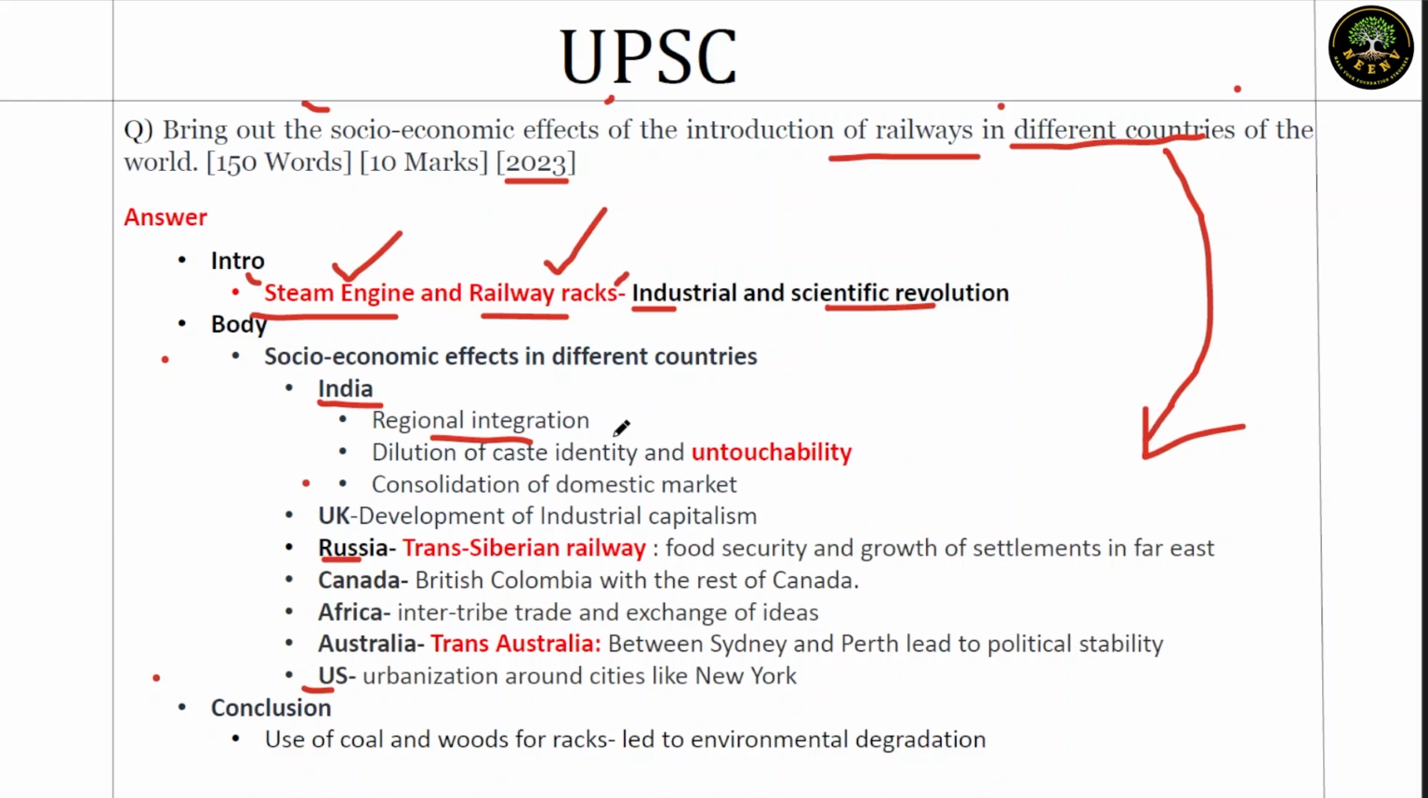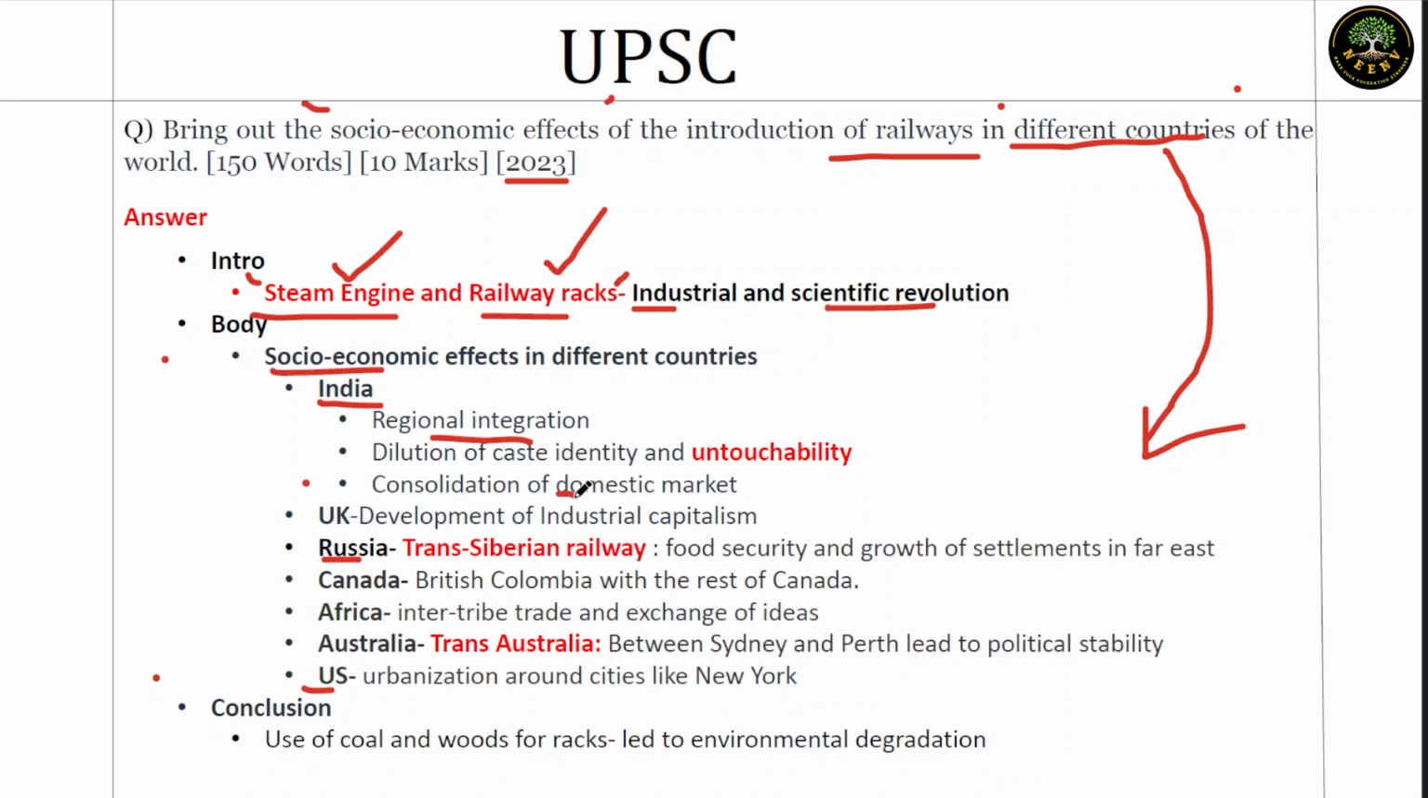Second, dilution of caste identity. See the topic here, it is socio-economic effects. In railway, you just have first class and general compartment. So caste identity is getting diluted there, because every caste has to travel in the same train. You cannot deny traveling in a train because a person from a lower caste is traveling in that. So this became a reality once railway was introduced. So it diluted caste identity and untouchability in India.